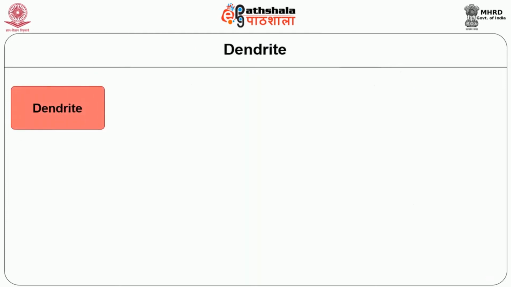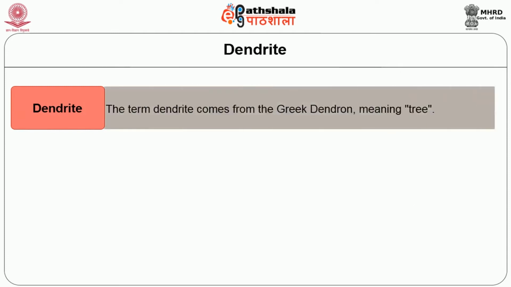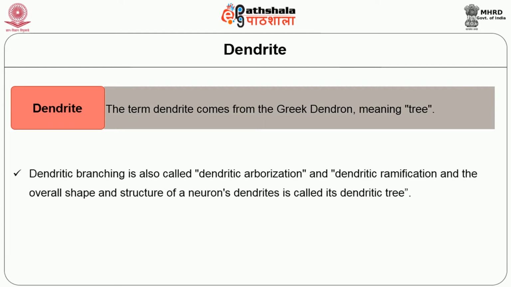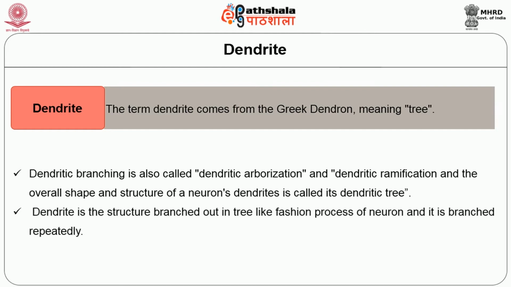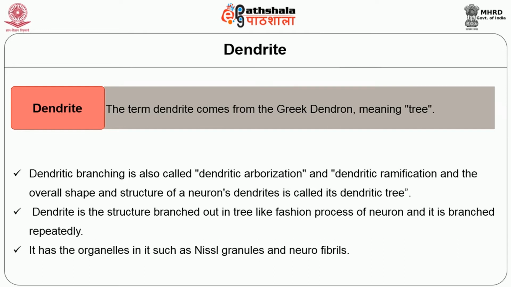We'll now move on to dendrites. The term dendrite comes from the Greek word dendron, meaning a tree. Dendritic branching is also called dendritic arborization and dendritic ramification. The overall shape and structure of a neuron's dendrites is called its dendritic tree. The dendrite is a structure that branches out in a tree-like fashion from the neuron, and it is branched repeatedly. It has organelles in it such as Nissl granules and neurofibrils.